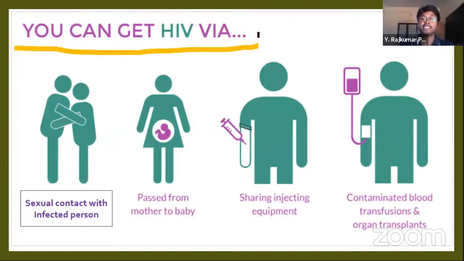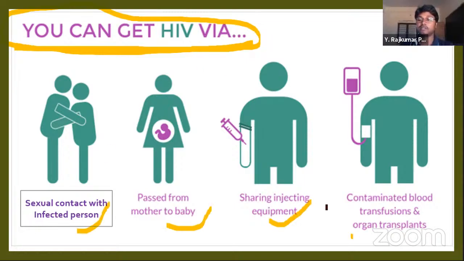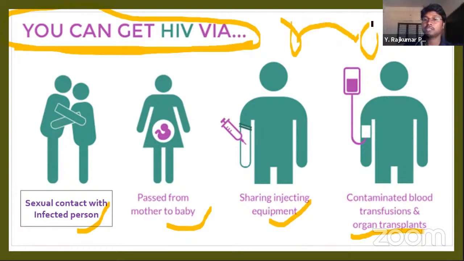How do we get this disease? You can get this HIV disease from all these reasons. It is also called transmission of disease. HIV is transferred from one person to another person by these four means. First is sexual contact with an infected person.